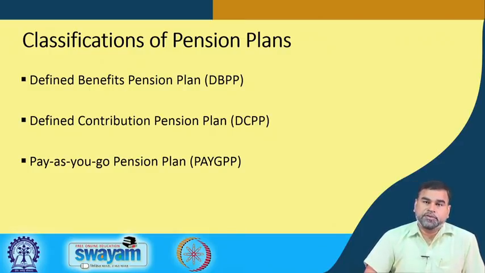And once the pay revision takes place, the pension amount also changes, and accordingly they get the revised pension. That means it is assured that that person will get the pension up to his death, and after his death his or her nominee will get half of the pension. So, that is basically what we call the defined benefit pension plan, which was existing in India before 2003.